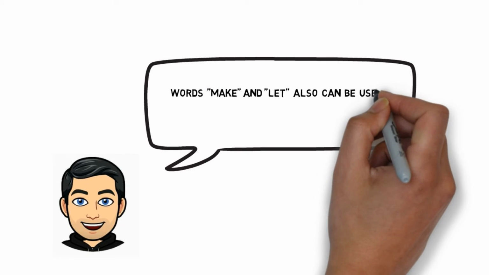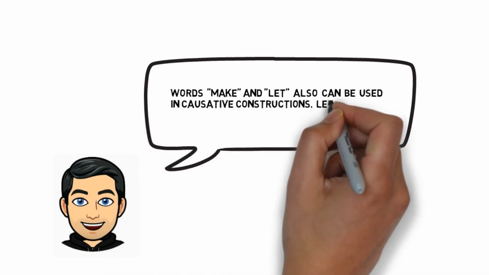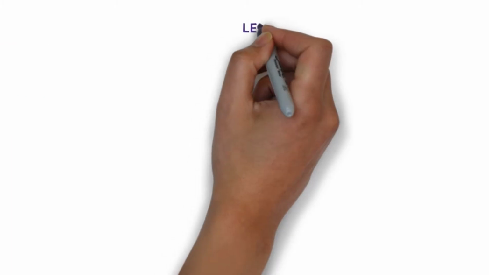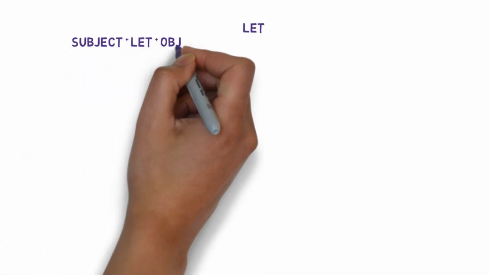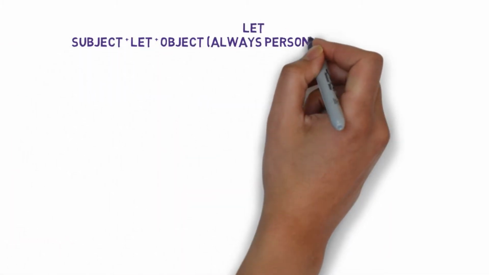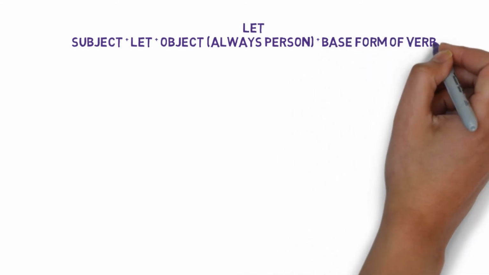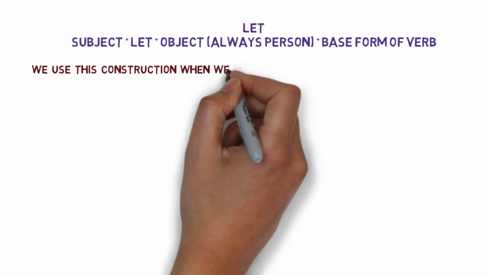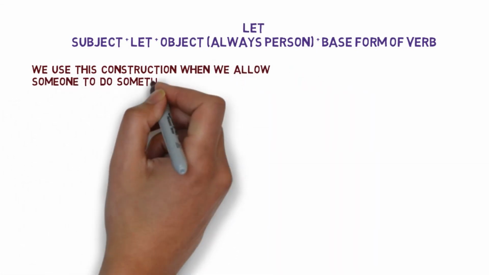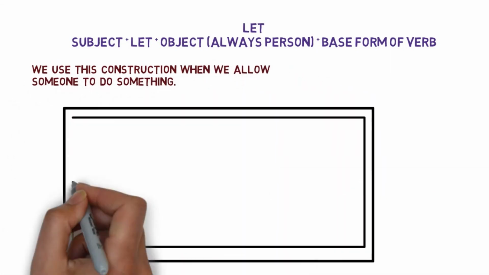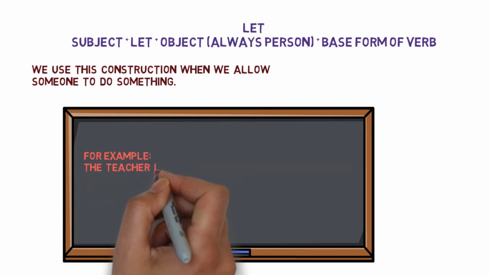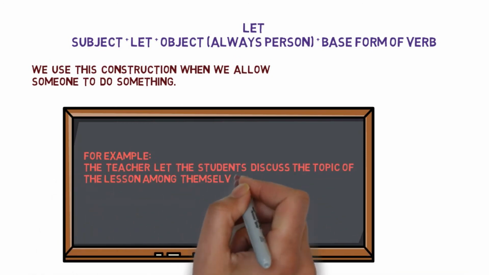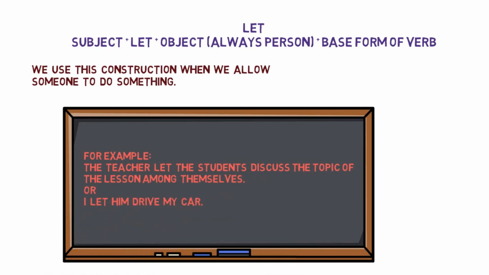Words make and let also can be used in causative constructions. Let's revise these constructions. Let, subject plus let plus object, always person plus base form of verb. We use these constructions when we allow someone to do something. Let's see some examples. The teacher let the students discuss the topic of the lesson among themselves, or I let him drive my car.